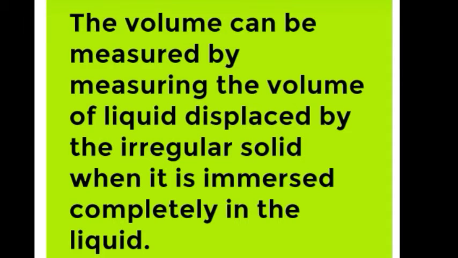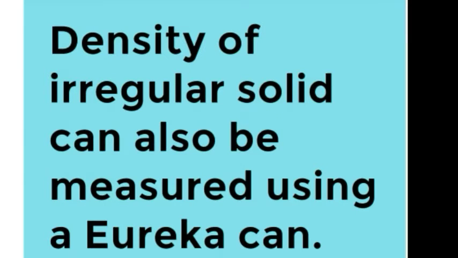Volume of the irregular solid can be measured by measuring the volume of liquid displaced by the irregular solid when it is immersed completely in the liquid. So the irregular solid is immersed in the liquid completely, and its volume is equal to the volume of the liquid displaced by it. Now density of irregular solid can also be measured by using a Eureka can, and a Eureka can is a glass or metal beaker with a spout on its one side.